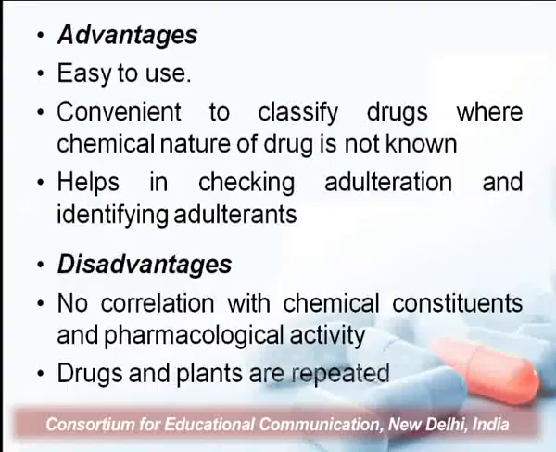There are different disadvantages of this system also, that it does not provide any correlation with the chemical constituent or the pharmacological activity of a particular drug. Since the drugs are being categorized on the basis of the plant part that is being used as a drug, it does not provide any information about the presence of chemical constituents or the pharmacological activity that drug possesses. And the second major disadvantage of the system is that a number of drugs and plants are repeated under